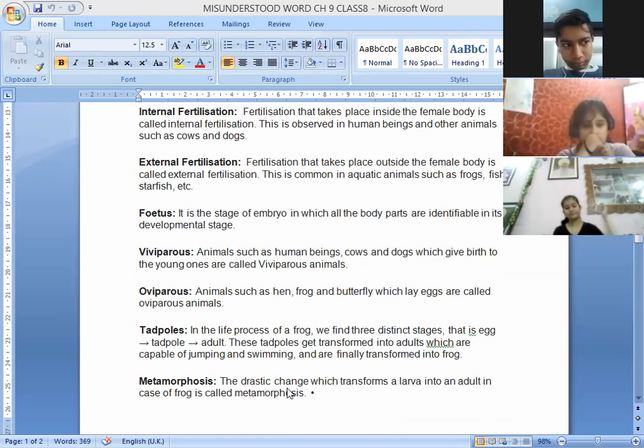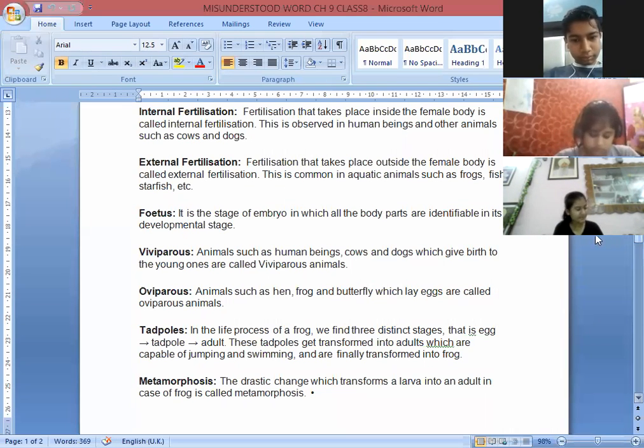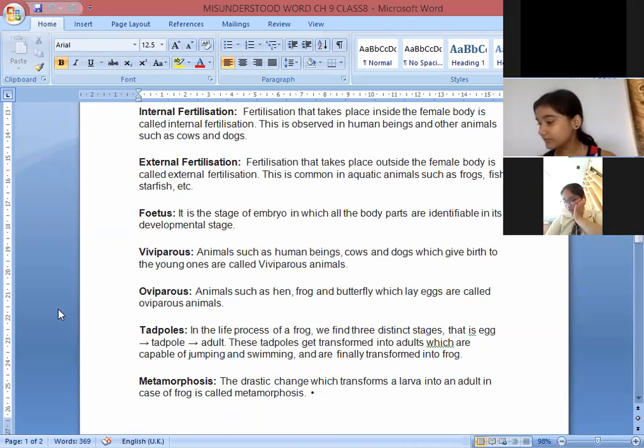Not only frog, even housefly and mosquito are there. So different organisms go through drastic changes, and that process is known as metamorphosis. So children, these are the new terms. Is any new term left, or is it over? Akshita or Ananya, is it left or done?